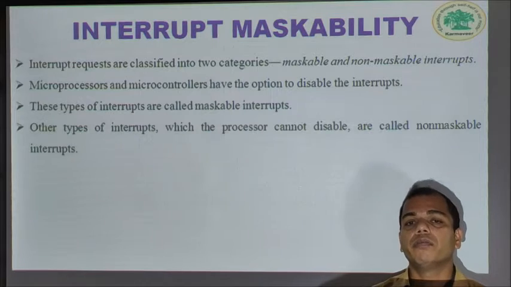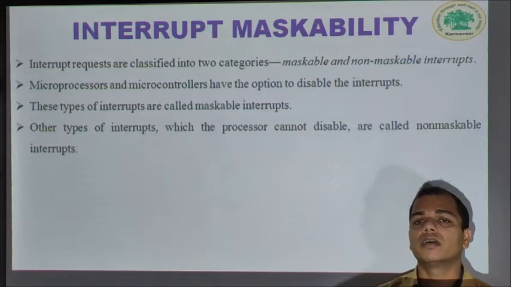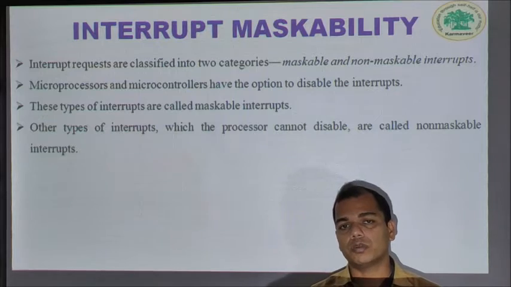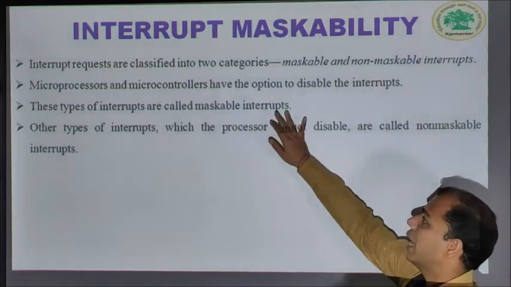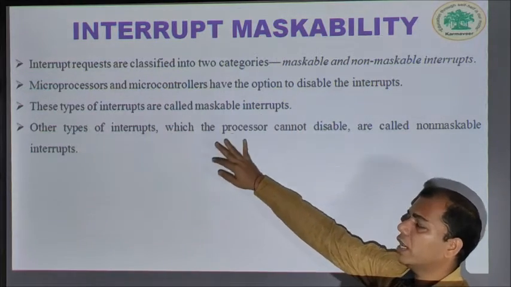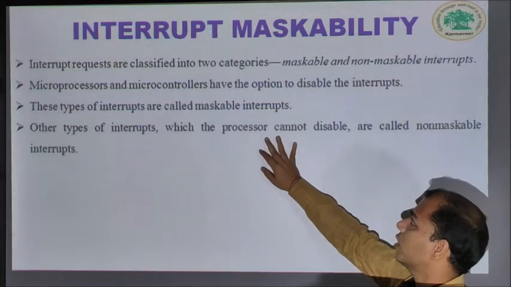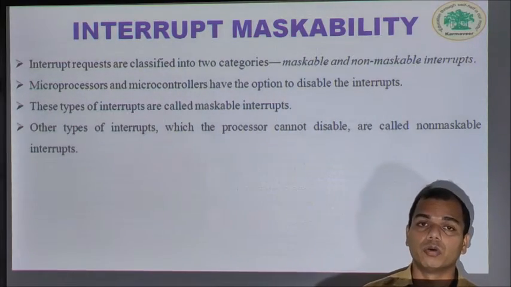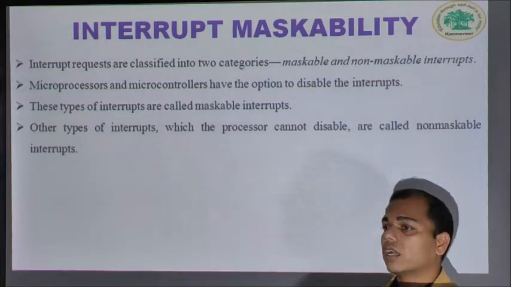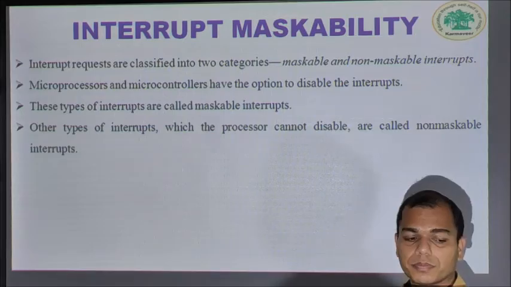The interrupts which can be ignored or disabled by the controller or the processor are called maskable interrupts. Another type of interrupt is one which the processor cannot disable and the controller cannot ignore. Such interrupts are called non-maskable interrupts.